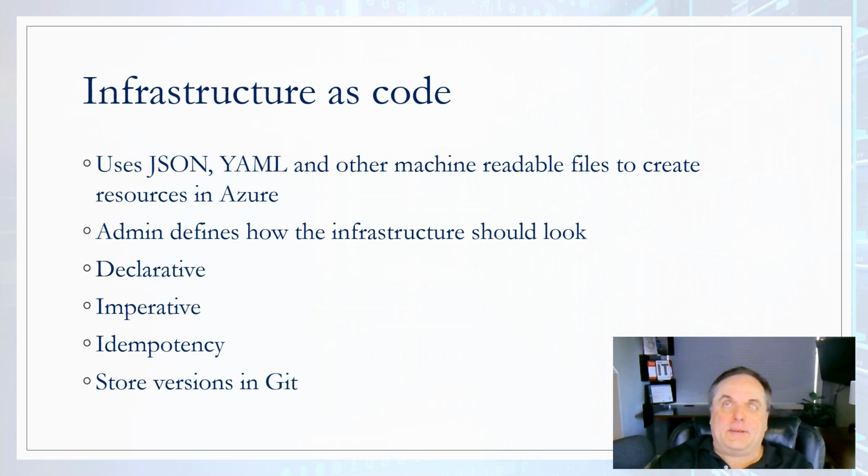The bottom line is, if you want to create a resource, you can do it automatically and repeat this process multiple times. You would use a JSON or other type of file, then store the file in a place like GitHub. Then you can recall it and use it in Azure to create the resources as often as you would like. This can save a lot of time compared to doing it manually.